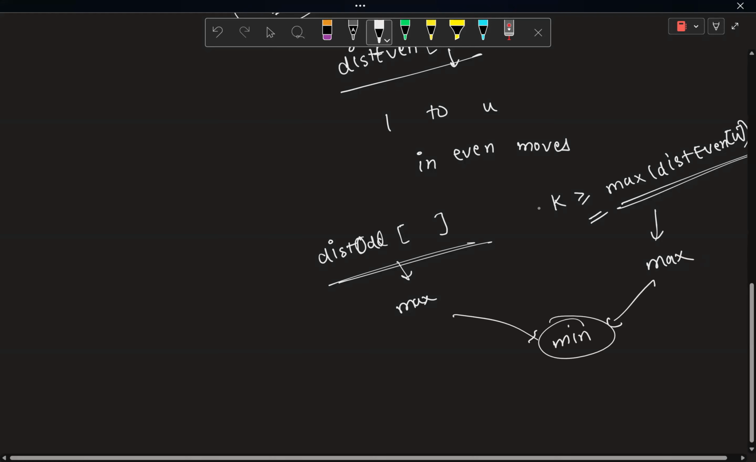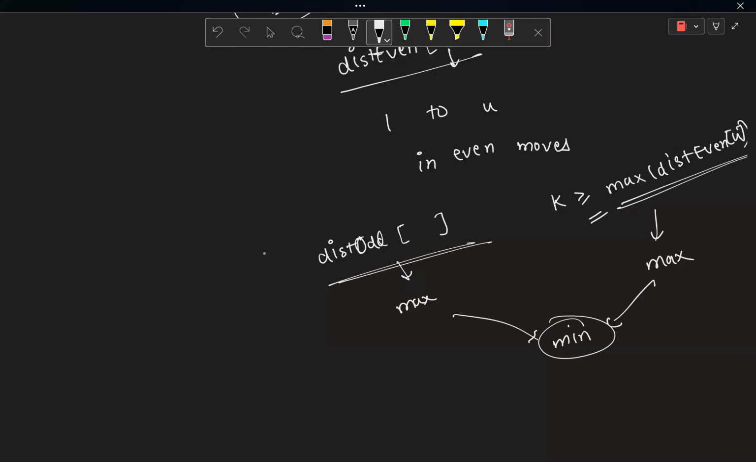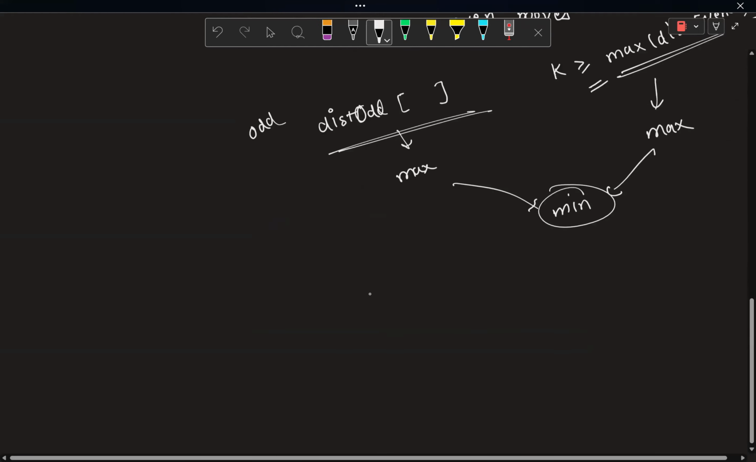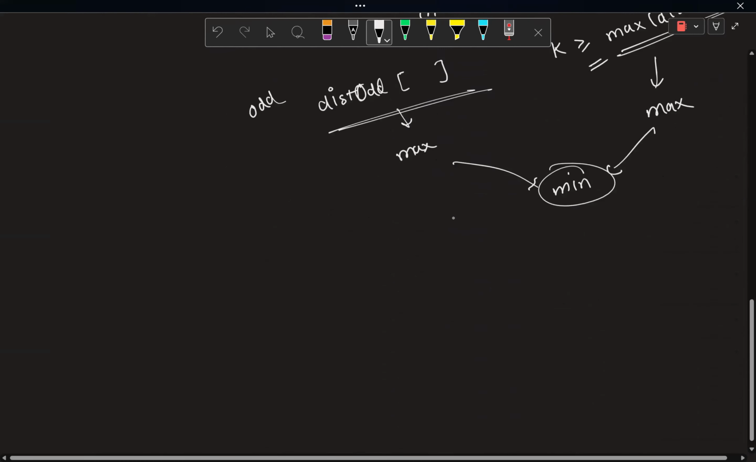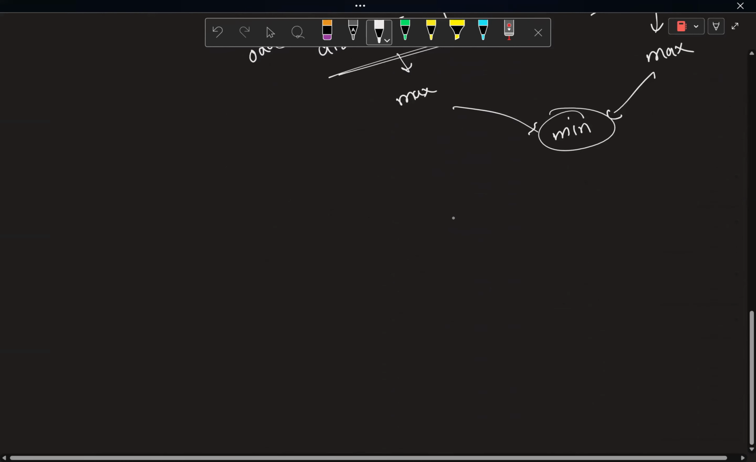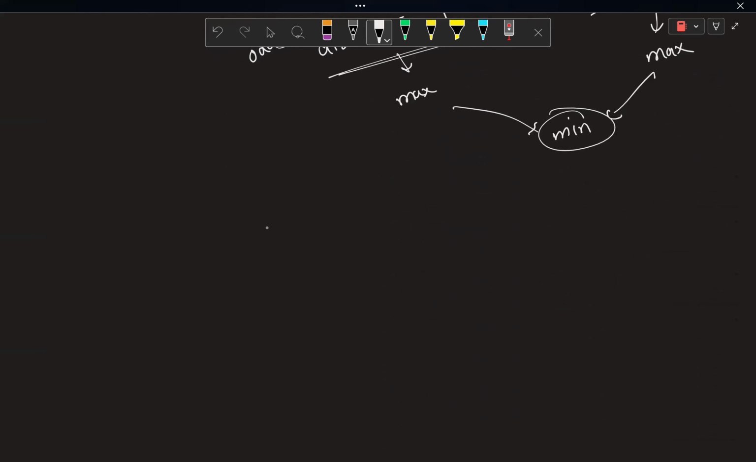But there is one more thing which you need to remember while finding it: if there is any node which you cannot reach in odd steps, or any node which you cannot reach in even steps, in that case, don't consider it. And I think that if you are solving this problem, this much hint should be enough for you. And let me tell you about my implementation for this.